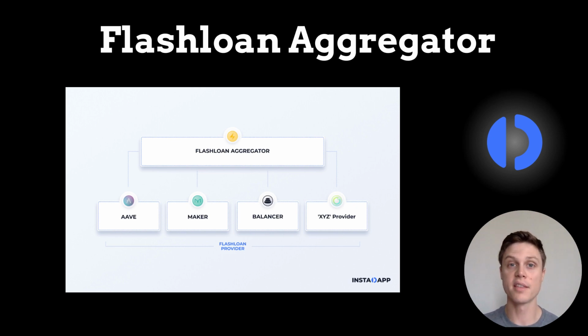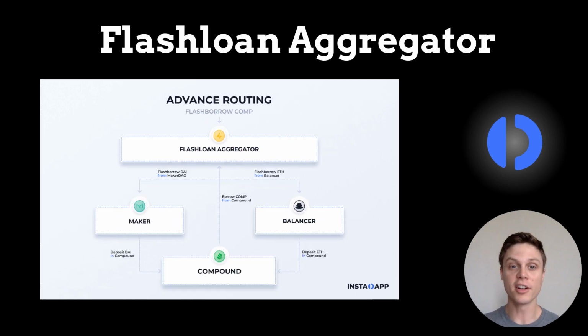When someone uses the Flash Loan Aggregator, it automatically routes their Flash Loan to the liquidity with the lowest fees. The aggregator can also combine liquidity from multiple sources, making it the deepest pool of Flash Loan liquidity available. The other great thing about this aggregator is that it's a source of revenue for the Instadapp protocol. That revenue goes into the community treasury, which can be spent by the governance DAO in order to improve or grow the protocol.